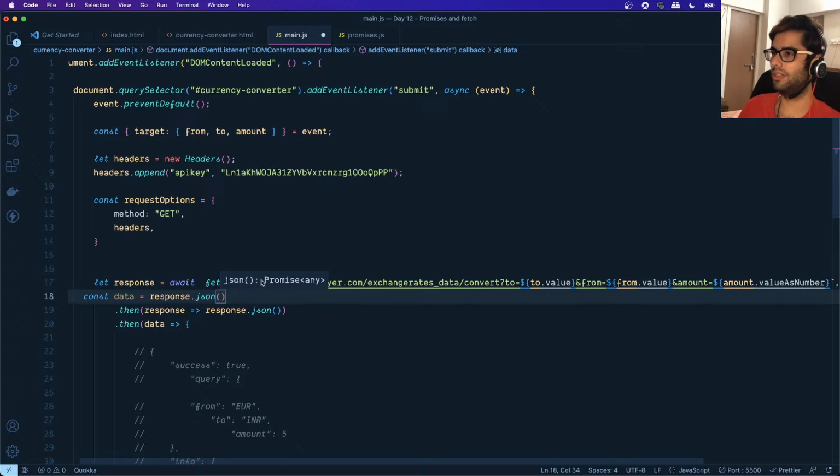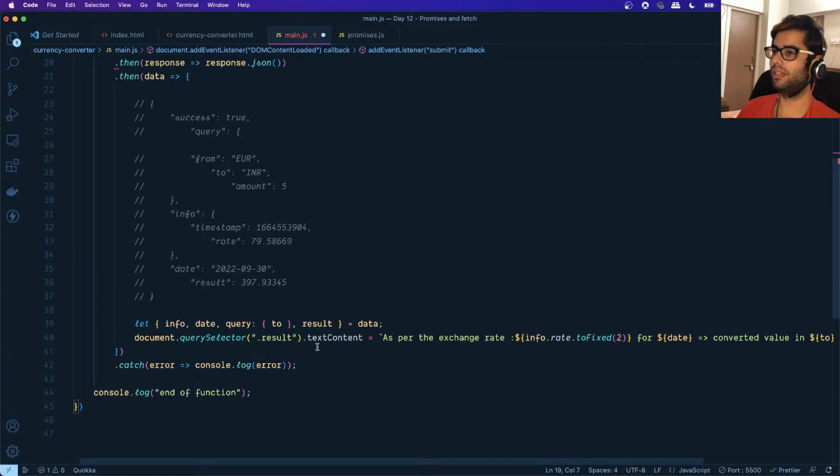As you can see, once again, this is returning a promise. So we'll write the await statement over here because we want to wait till the object has been converted into a JavaScript object. So we want to wait for that operation to happen.